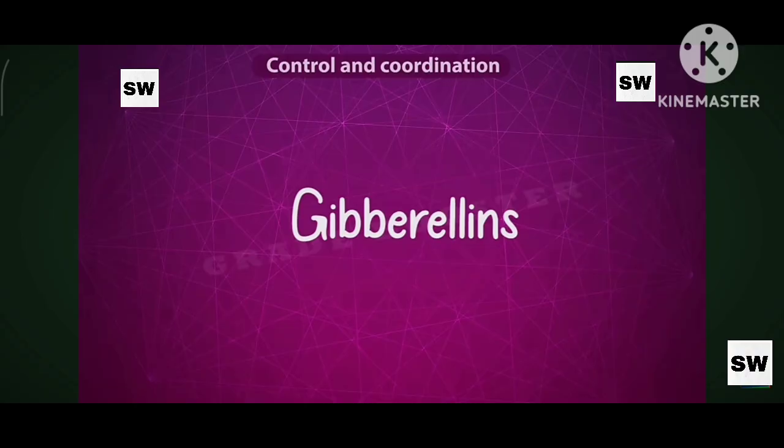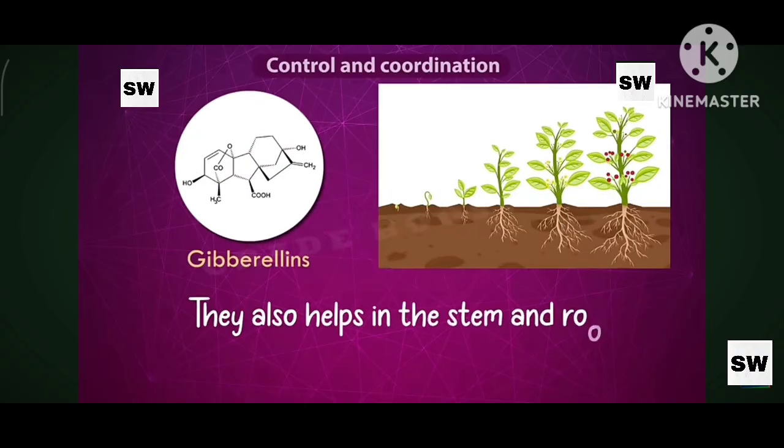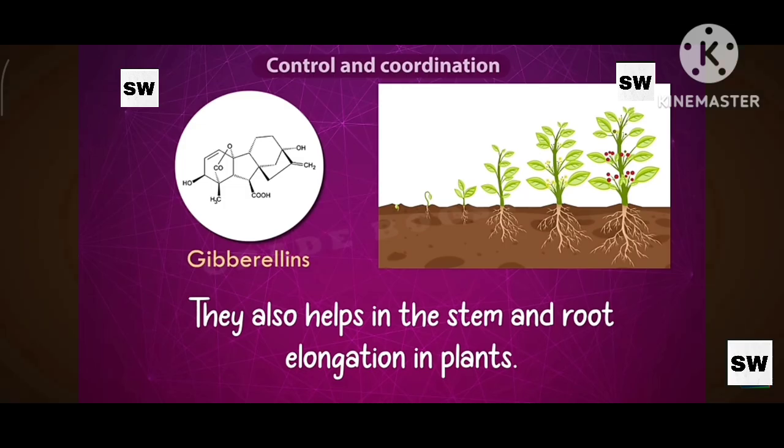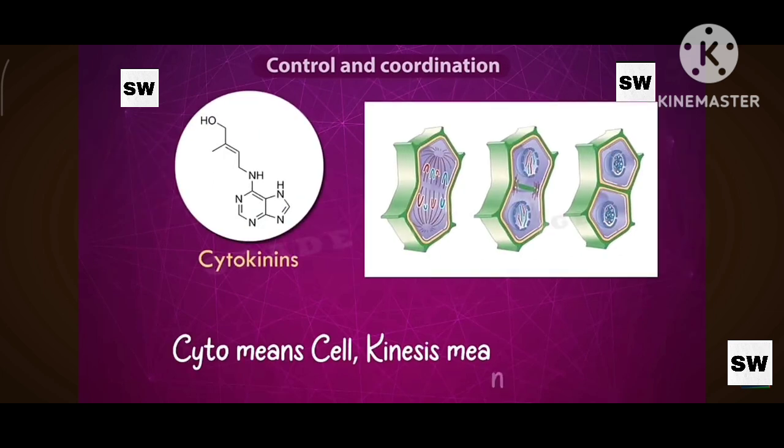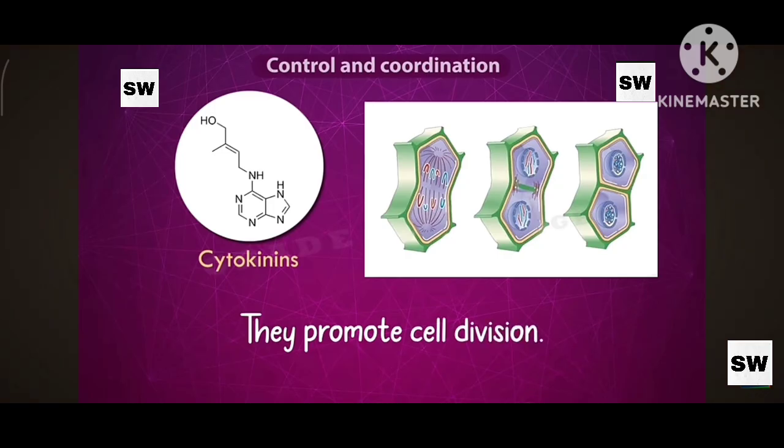Next, gibberellins. Gibberellins help in the stem and root elongation in plants. They also help in the plant growth. They help in the elongation of stem and root. Cytokinins. Cytokinins promote cell division. They help in the cell division. Cell division means formation of new cells. So when new cells are formed, that is called growth. The weight, the mass of the plant increases, the size of the plant increases.